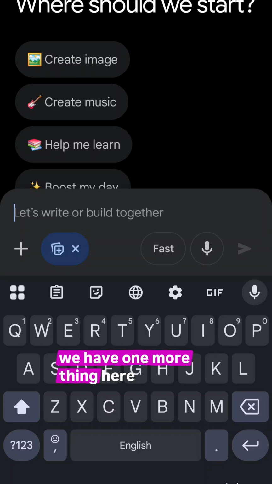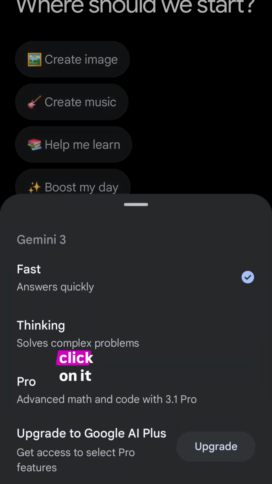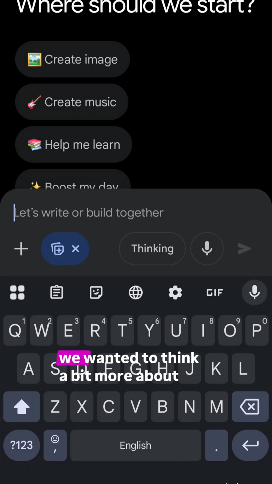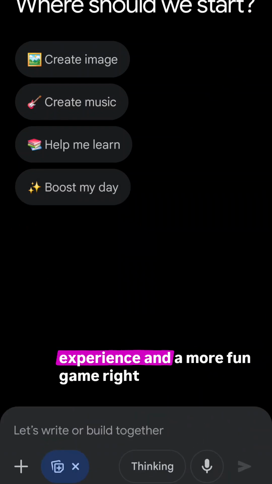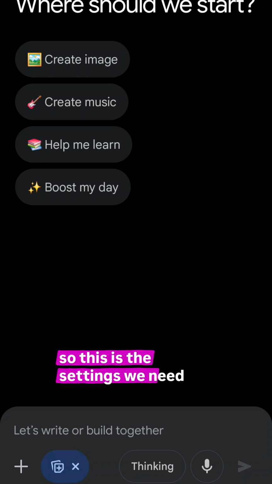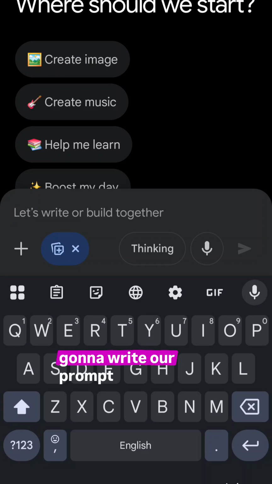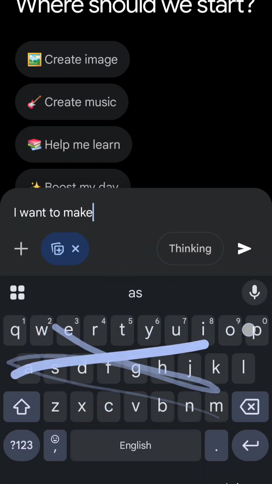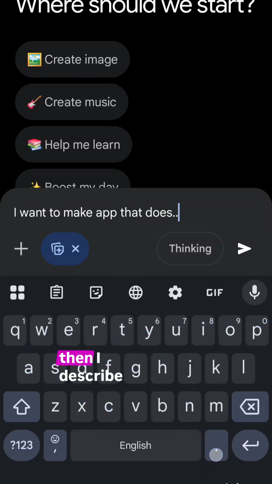Now we have one more thing here. We have the mode. You can see we have fast, and if I click on it, it's going to show me thinking and pro. For our app, we're going to use thinking because we wanted to think a bit more about what it's giving us and what it's creating to make a more fun learning experience and a more fun game, right? So this is the settings we need. And to start, we're going to write our prompt right here. So I would write something like, I want to make an app that does, and then I describe it.